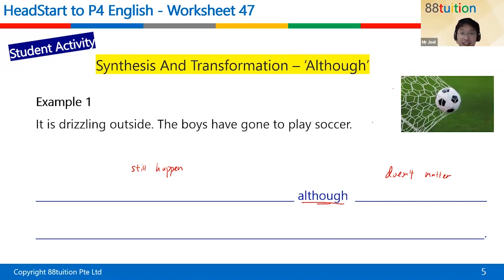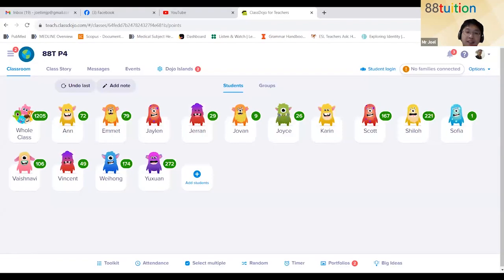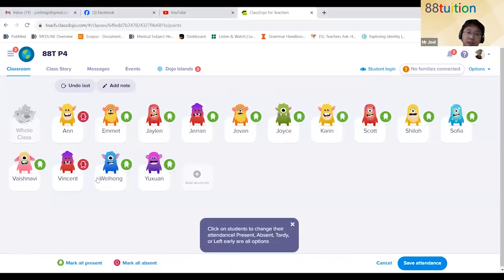Okay, Sophia is correct. She has sent me the answer. Excellent. Okay, let's give Emmett some time as well. Very good. Okay, you both are correct. So I will add your points here. So, let me just make the rest of them not here so it's easier for me to see as well.